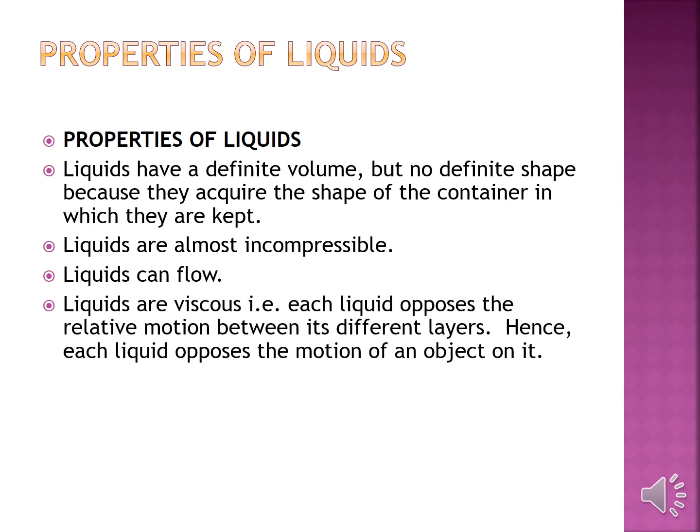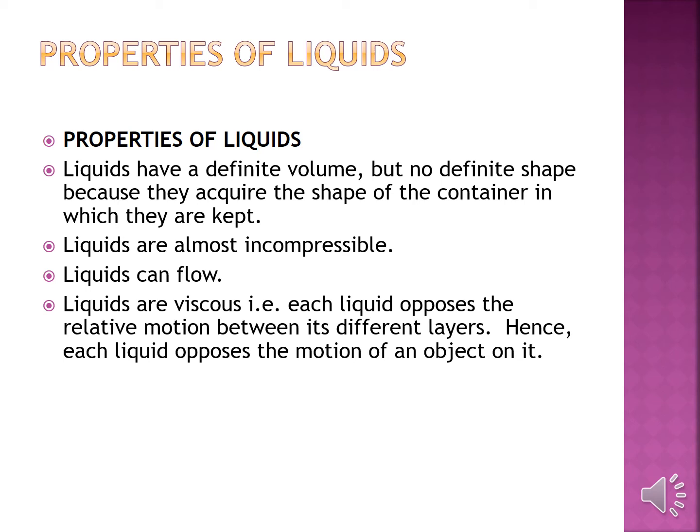Liquids are viscous, that is, each liquid opposes the relative motion between its different layers. Viscous means there is some kind of difficulty in flowing. So liquids have a viscosity. When one layer of molecules starts moving, the other layer will try to stop it. This is called viscosity. Some liquids are very viscous. I'll give you an example.